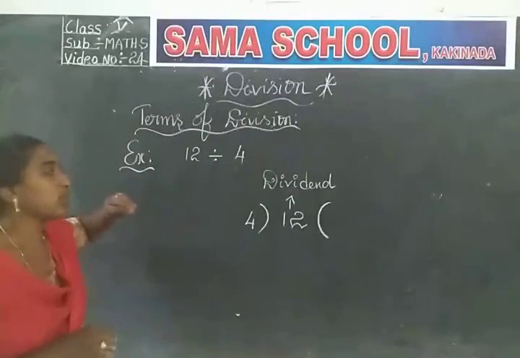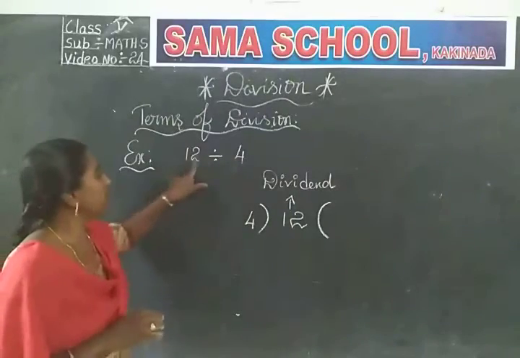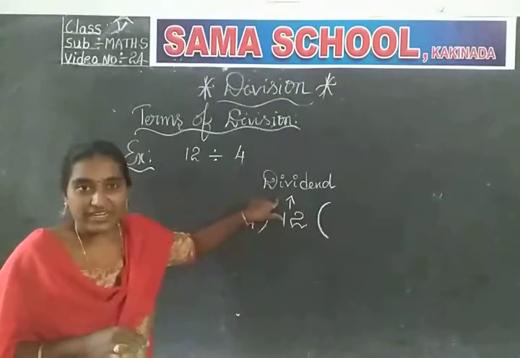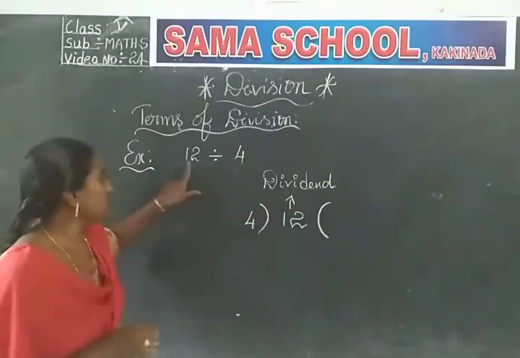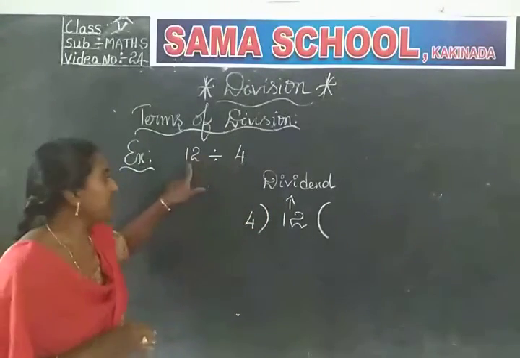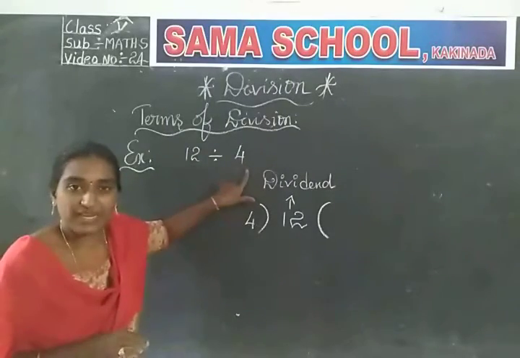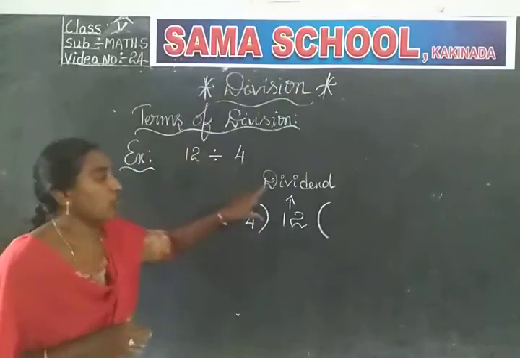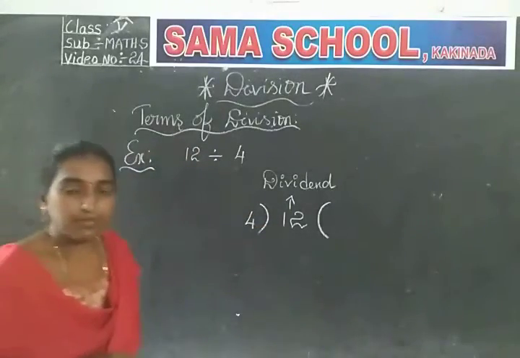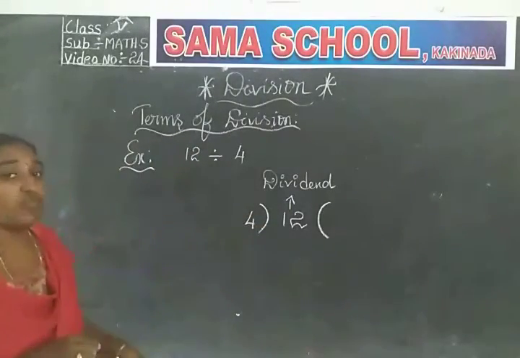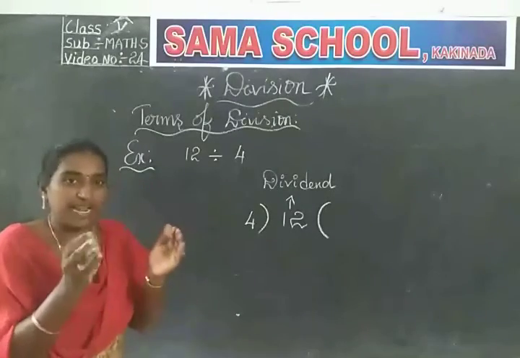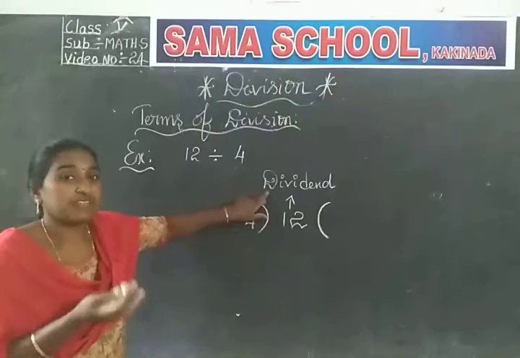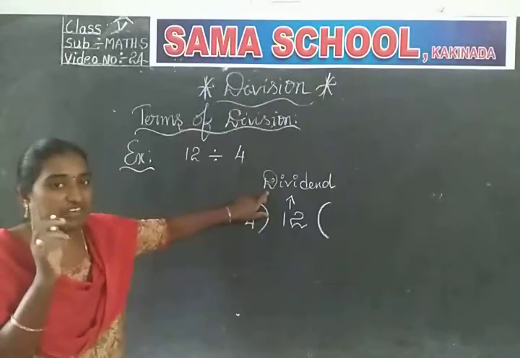Or simply you can remember, out of the given two numbers, the big number always represents the dividend. Is it clear, children? See, 12 divided by 4, between these two numbers, what is the big number? 12 is the big number. Then this 12 is called the dividend. What is the 12? Dividend. Always the total quantity or total item or total value represents the dividend. Why am I repeating this many times? You should not confuse dividend and divisor.